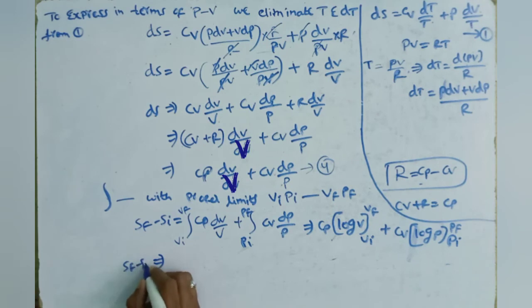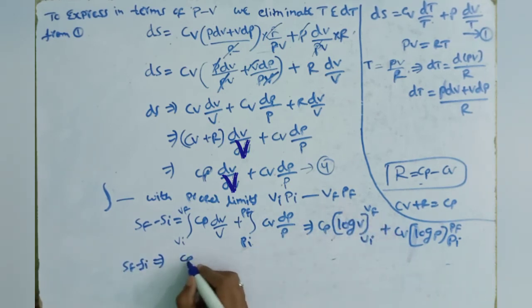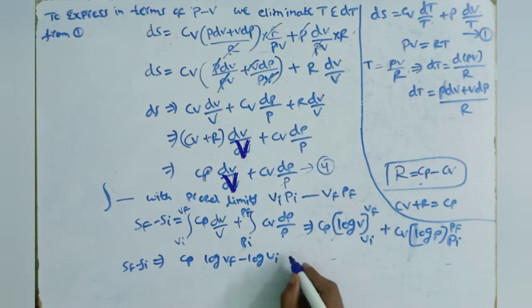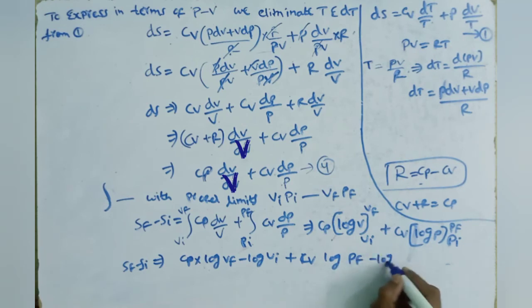Sf minus Si: when we substitute the limits, Cp into log of Vf minus log of Vi, plus Cv into log of Pf minus log of Pi, upper limit minus lower limit.